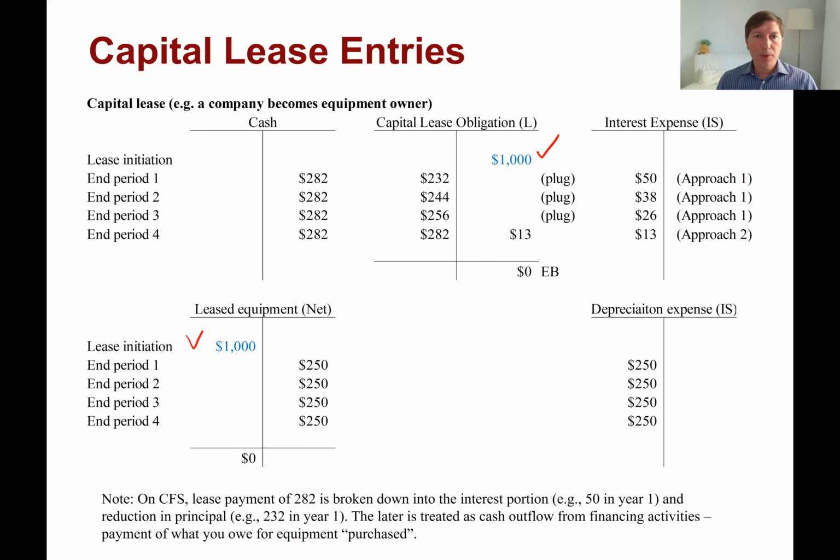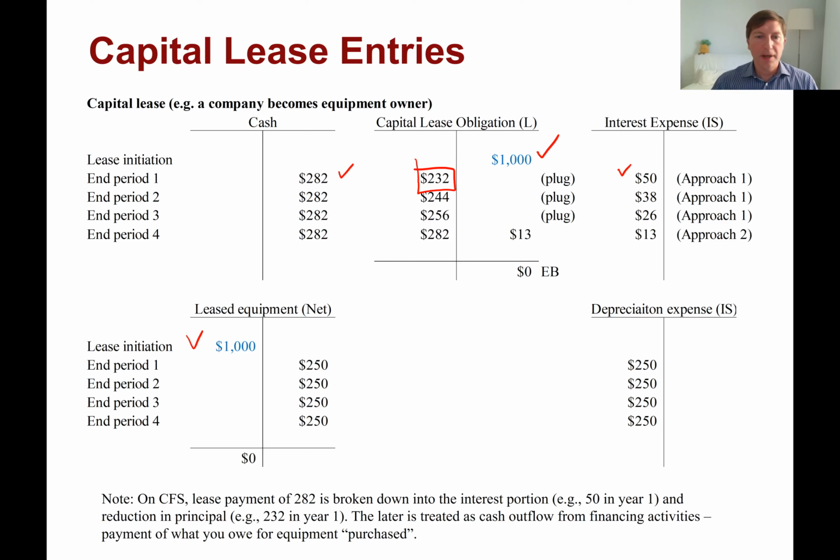And then over time, we do whatever we do when we account for long-term debt, right? So we account for the cash payment that takes place at the end of the first year, and we account for the interest expense that happens in the first year. And the difference between interest expense and the cash we pay is going to go towards reducing the balance of the amount that we owe to the lessor, right?